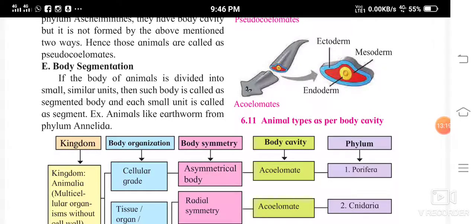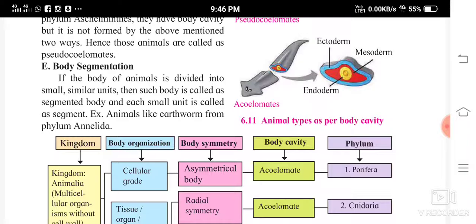Now body segmentation. We will see the next criteria, that is body segmentation. If the body of animals is divided into small similar units, then such a body is called a segmented body, and each small unit is called a segment.